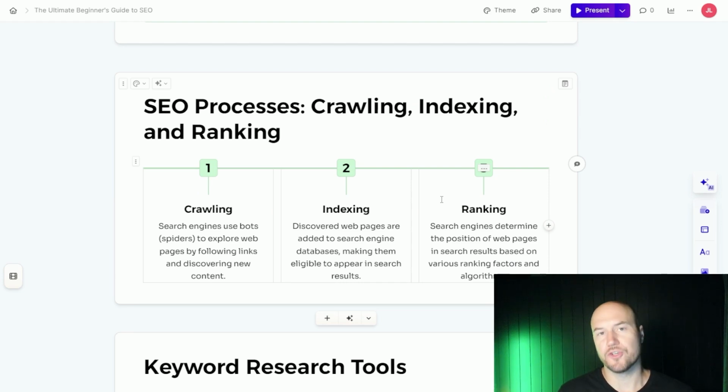Now, a couple general terms from an SEO perspective that you will hear also: crawling, indexing, and ranking. So like I had mentioned before, search engines use bots or spiders within the algorithm to explore web pages, and that's crawling. And then when a page is discovered by the crawlers, it can get indexed and does get indexed if you have it set up correctly. And then ranking is where your website shows up in a search result.